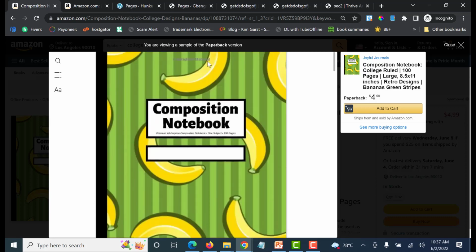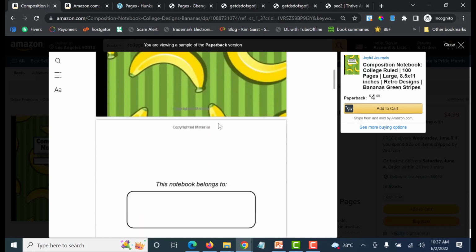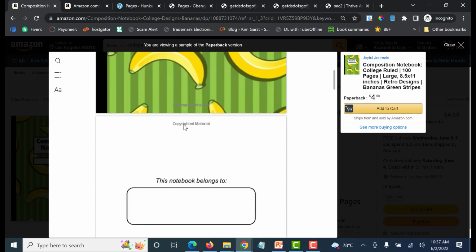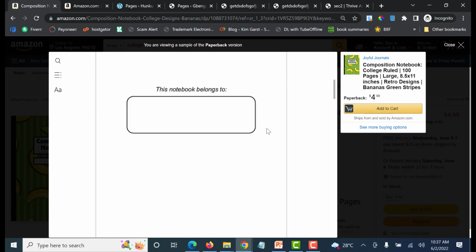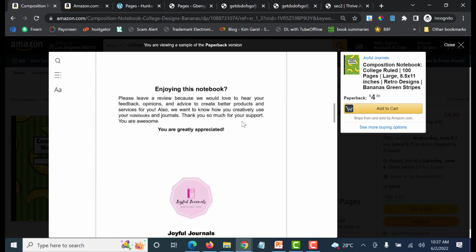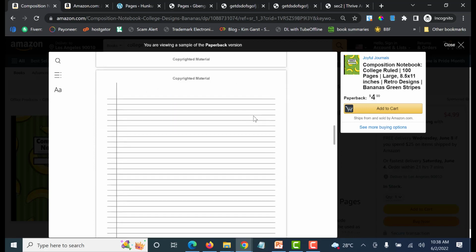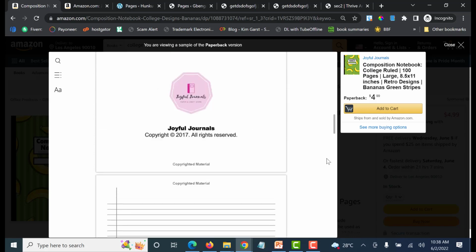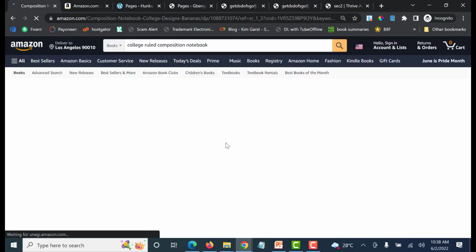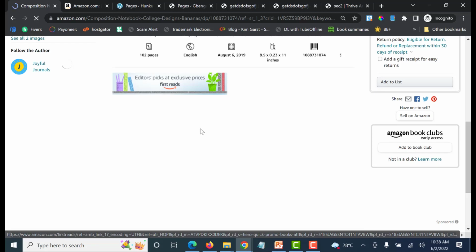Now you've seen this copyright material. You are not the one that put that there. It's Amazon that put it there. So don't bother trying to put it there, because I've got a lot of people asking me how they put this copyrighted material. That's Amazon's thing. That doesn't concern you. You can see copyright journals 2017, so this is a very old design.